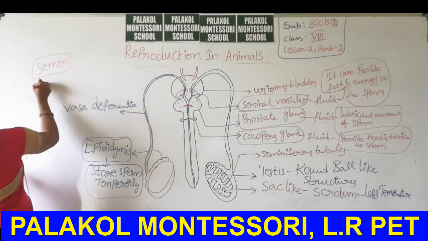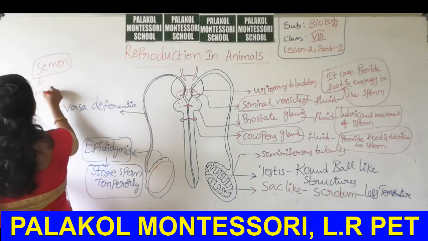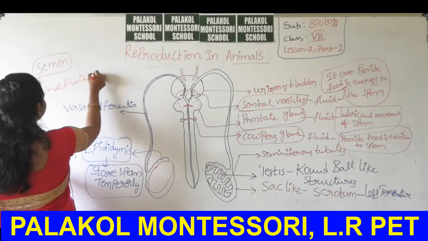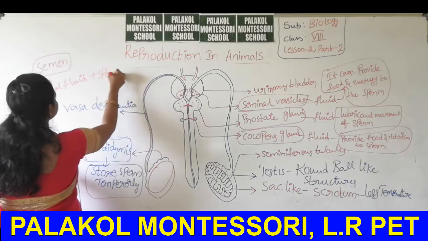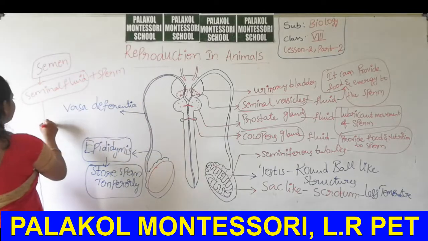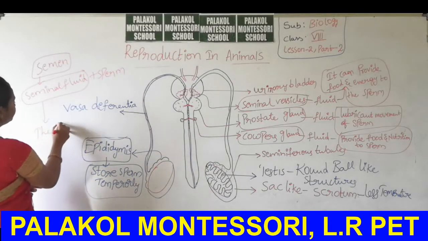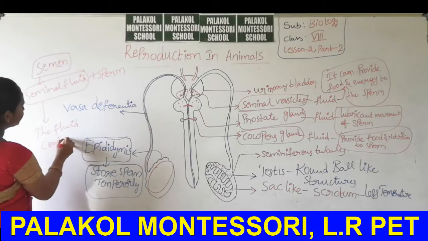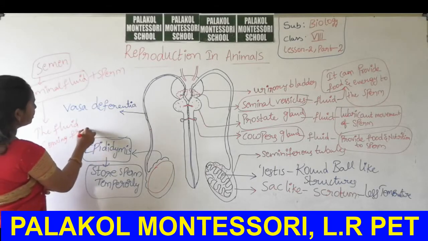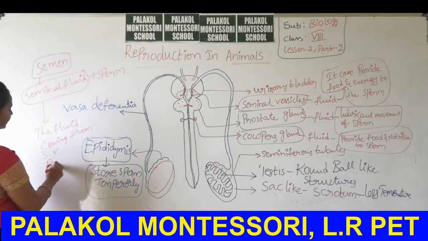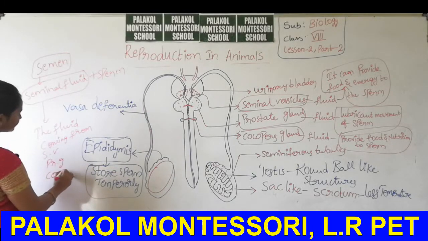Semen means seminal fluid plus sperm cells. Here seminal fluid means the fluid coming from three glands, that means seminal vesicle, prostate gland and Cowper's gland.